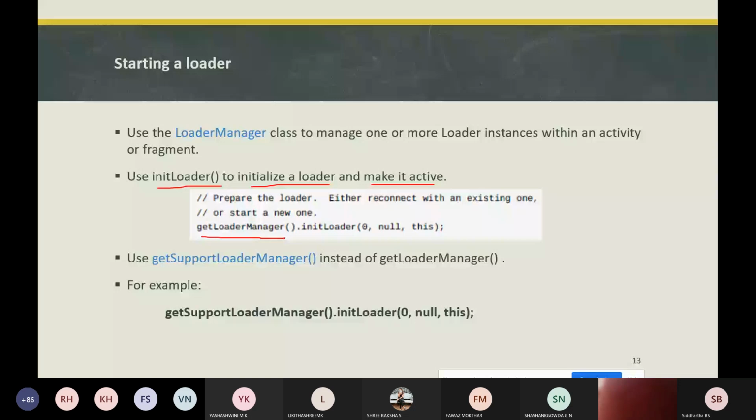If you are using any support libraries, we need to make this call using getSupportLoaderManager instead of getLoaderManager.